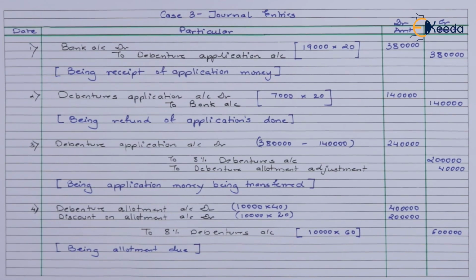So the amount that we'll be expecting here is a total of 4 lakh rupees itself. Now, this is the amount that we're expecting, but there is a certain adjustment that you have to make. Debenture adjustment against allotment of 40,000. So the total that we'll be receiving here is only 3,60,000, because out of 4 lakh, 40,000 will be adjusted. So whatever we have received is 3,60,000. Also, there are certain calls in arrears that you have to take into consideration. So let's pass the entry accordingly.